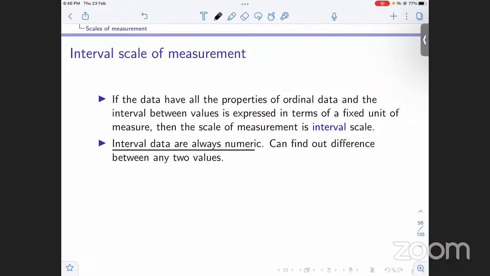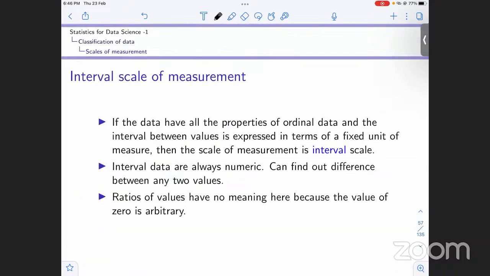The data is numeric, so we can find the difference and add two values, but we cannot find the ratio of two values.